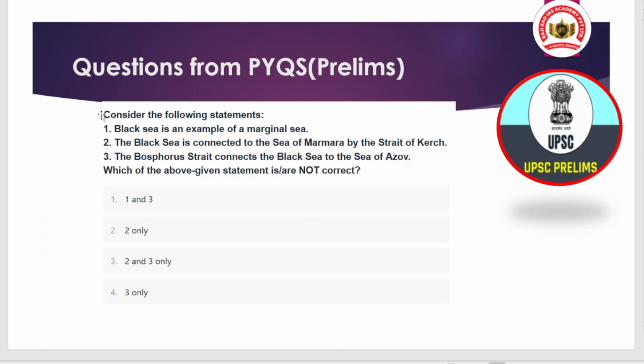So please solve this question, and if you are able to solve it, well and good, and if you are not, then don't worry, we are here to help you. The solution will be provided in the last session of the discussion, and we will discuss in great detail, including the map, the straits, and the location. Kindly also note the question is asking which statement is not correct, so you have to select the not correct option rather than the correct option.